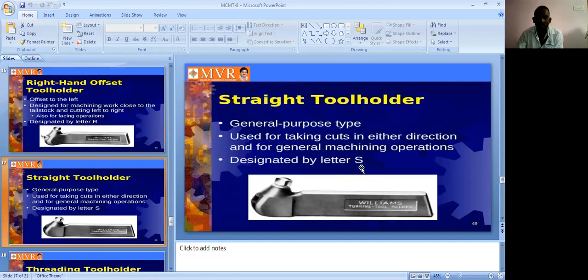So it is designed for the S1. You can use it for taking cuts in either directional or general machining operations. We can use it for this kind of straight tool holding devices.